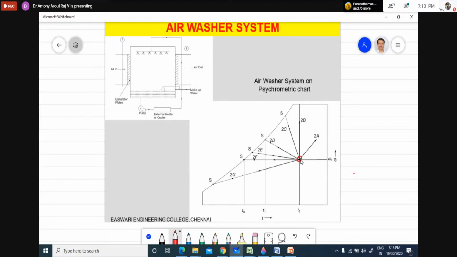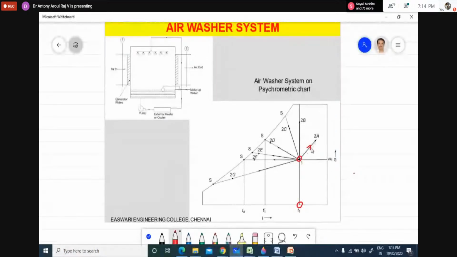Here you can see when air is moving from 1 to 2A, the temperature of water is greater than the dry bulb temperature. So if I am heating the water above the dry bulb temperature and spraying it in the air, what will happen? The air will be getting heated and humidified. This is heating and humidification.